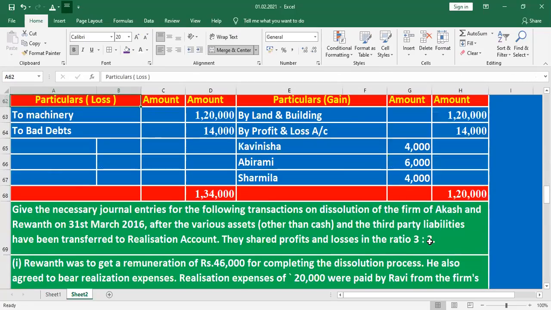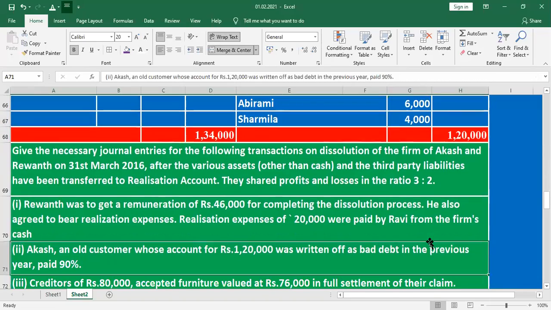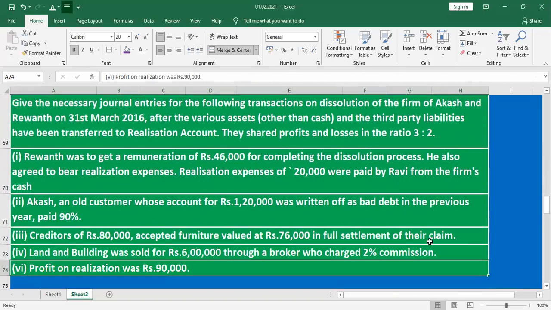No doubt, sir. Okay, next question, dissolution account. Give the necessary journal entries for the following transactions on the dissolution of the firm of Akash and Revant on 31st March 2016, after the various assets other than cash and third party liabilities have been transferred to realization account. They had profit and losses in the ratio of 3:2.